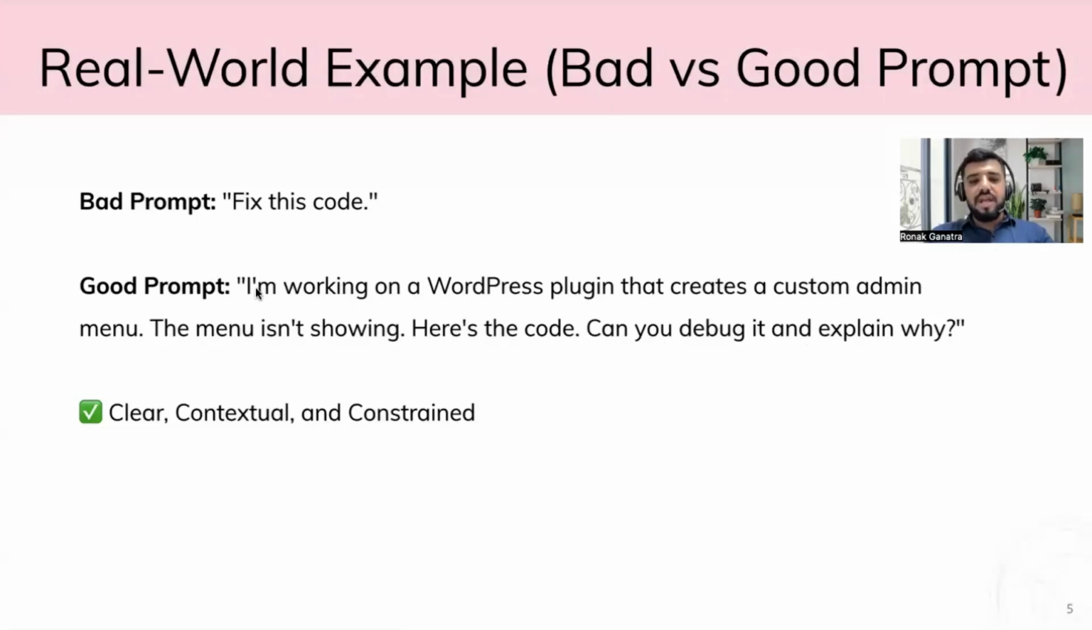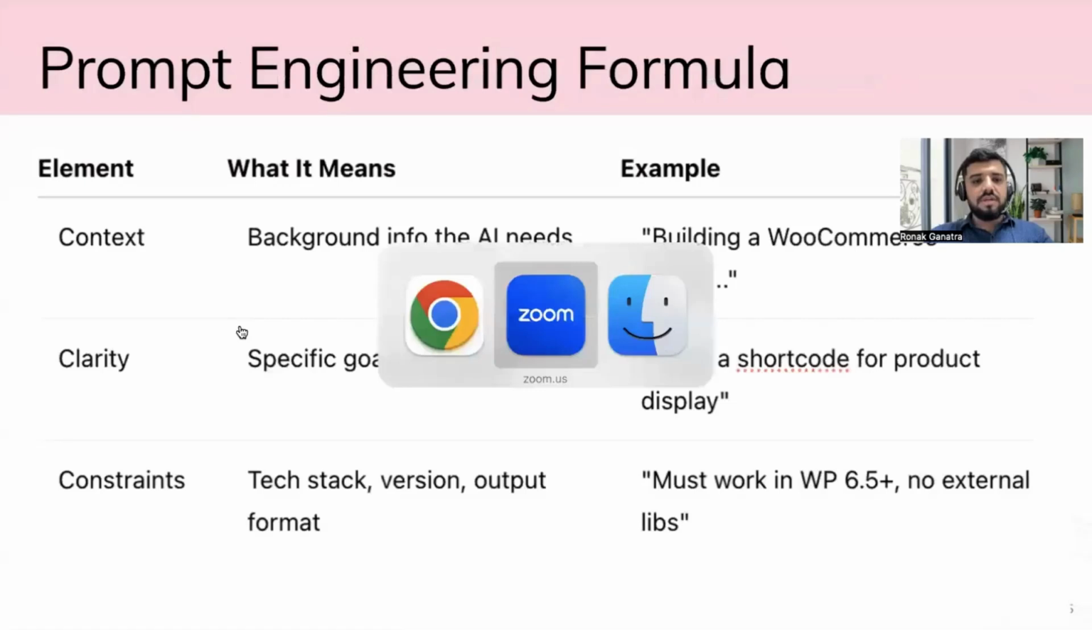If you see, I have given the background of my task: I am working on a WordPress plugin. I have described the issue I want to resolve: the menu isn't showing. I have provided the code and asked it to debug and explain why this happens, right? So this is a clear, contextual, and constrained prompt. Let's see how this example works, what the bad output is and what the good output is. Let me just share.